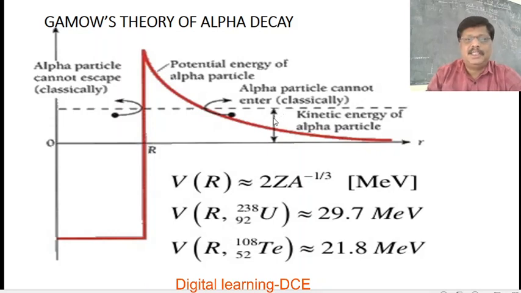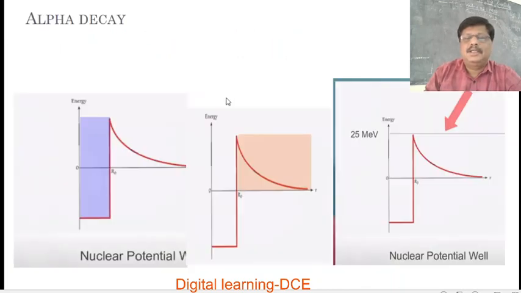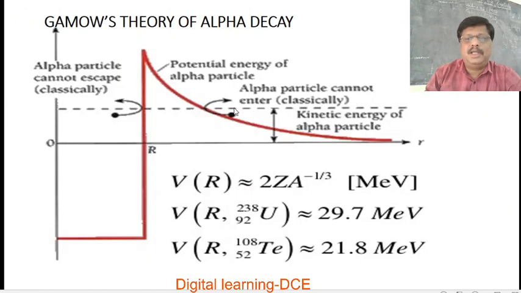Once again you can see the potential well of this nucleus, and this part explains the Coulomb potential barrier, while this represents the kinetic energy of the alpha particle. Whenever an alpha particle moves towards the nucleus, there is an electrostatic force of repulsion.